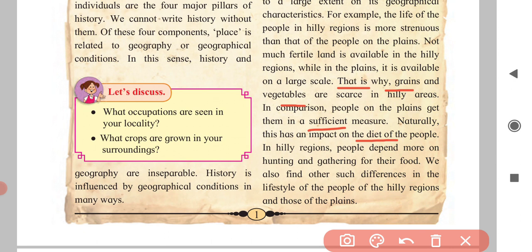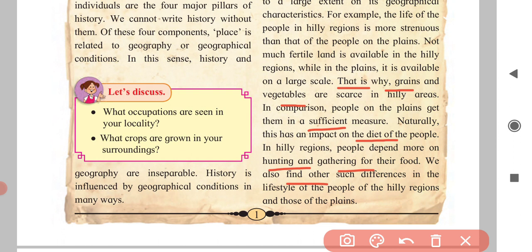In hilly regions, people depend more on hunting and gathering for their food. Those living in the hilly area depend on hunting and gathering. Yes, they hunt and have their own food. But the people living on the plain area are not doing hunting.